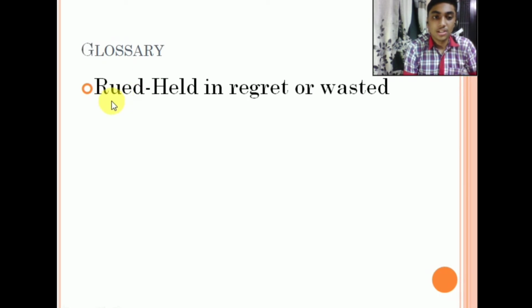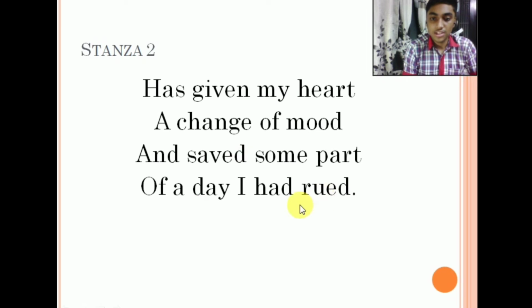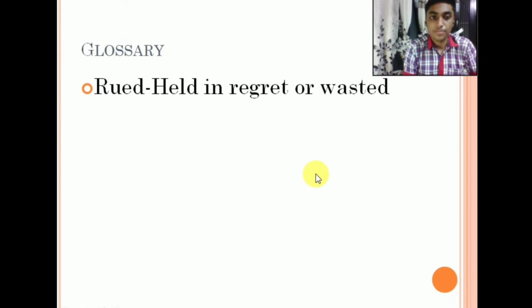Let us see the glossary. Here, only one word is difficult, you can say, which is rued, and its meaning is held in regret or wasted. You can see here it is being used. Of a day I had rued, which means the day which has been wasted.